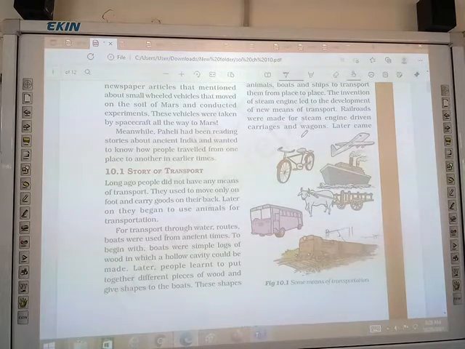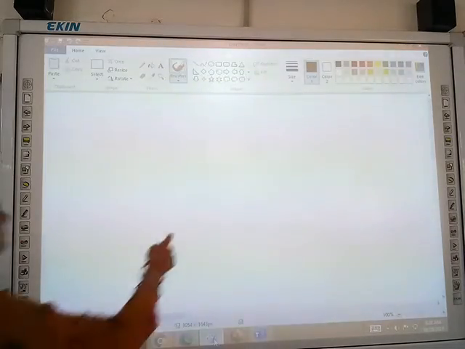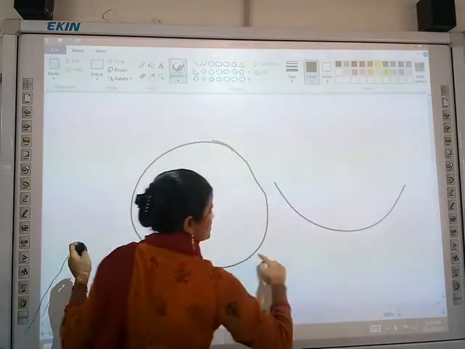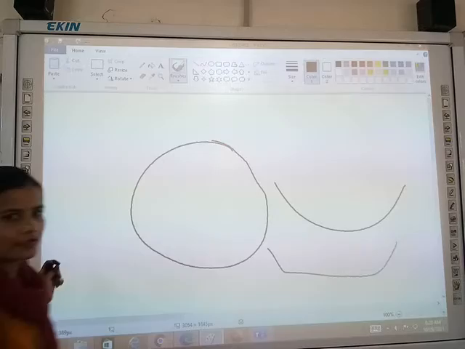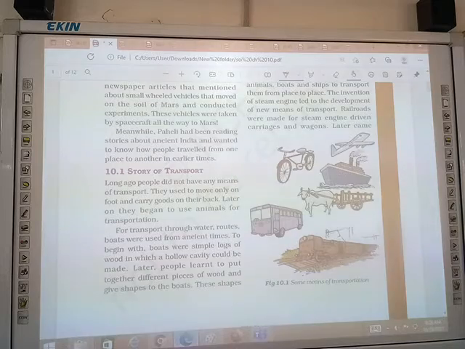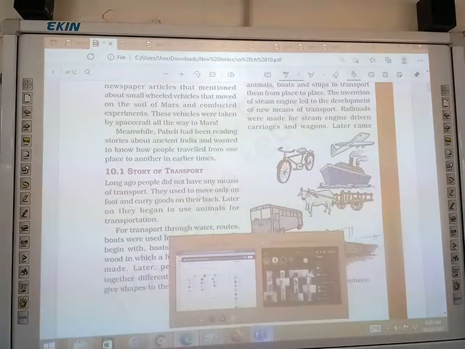Hollow cavity, देखो circle जो होता है वो पूरा होता है. ठीक है. If you made a circle, ये आपका क्या होगा? Complete circle. And ये hollow हो गया. So board भी आपकी इसी shape में होती है ना? So boards were made up of wood and in which a hollow cavity could be made. Later people learned to put together different pieces of wood and give shapes to the board. बाद में क्या हुआ? People learned to use wood.